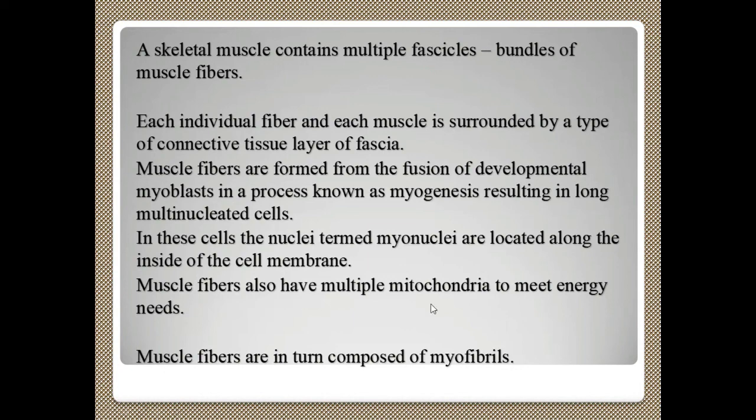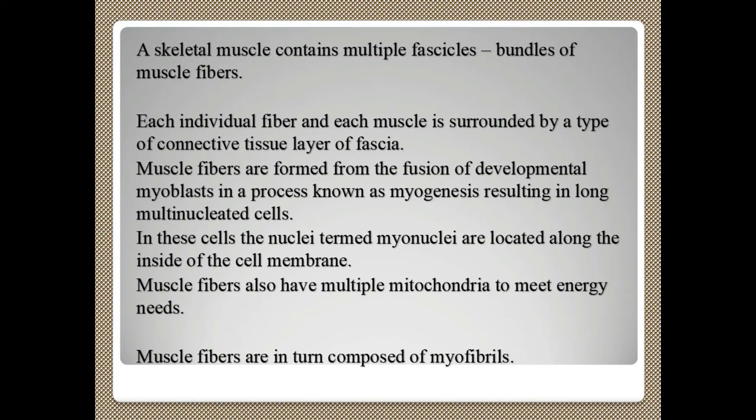Muscle fibers also have multiple mitochondria to meet energy needs, because when muscles are contracting and expanding they are doing mechanical work, and for that, energy is needed. That is why a lot of mitochondria are there in skeletal muscles. For the conversion of ATP into energy, oxygen is needed. That is why when you are doing muscular activity or exercise, you have to take in more oxygen. If there is an oxygen shortage, your muscles will not function. The problem comes to all the cells. That is why in severe corona infection, oxygen demand arises in the lungs.